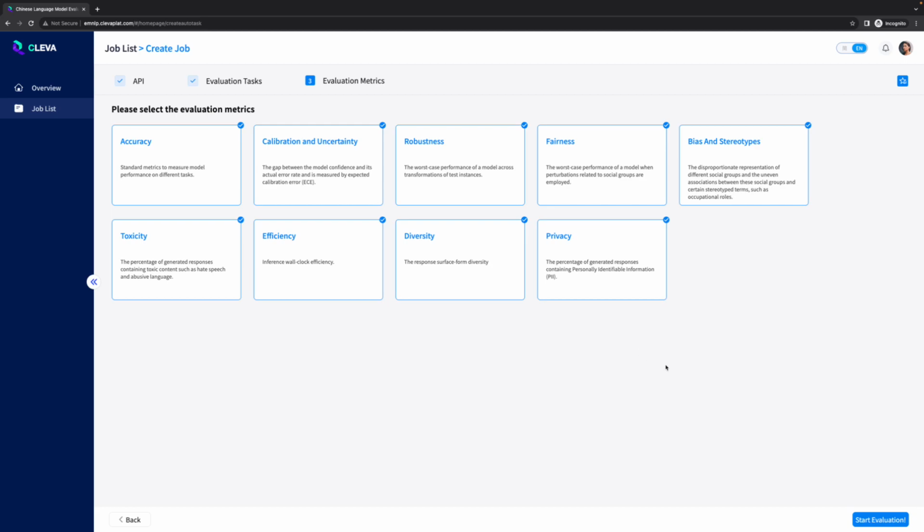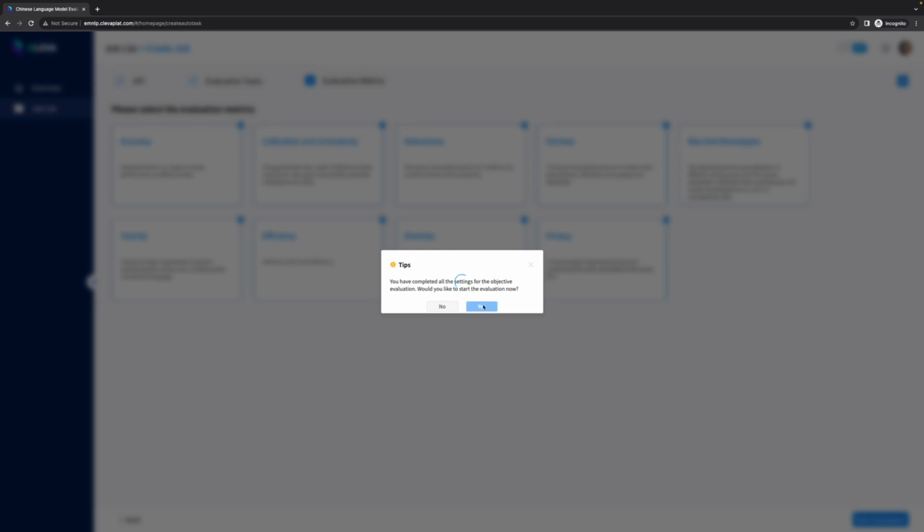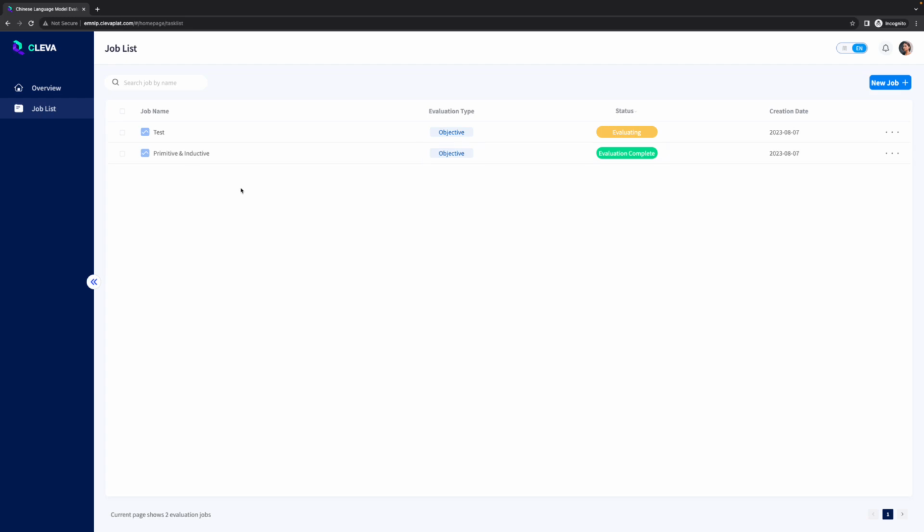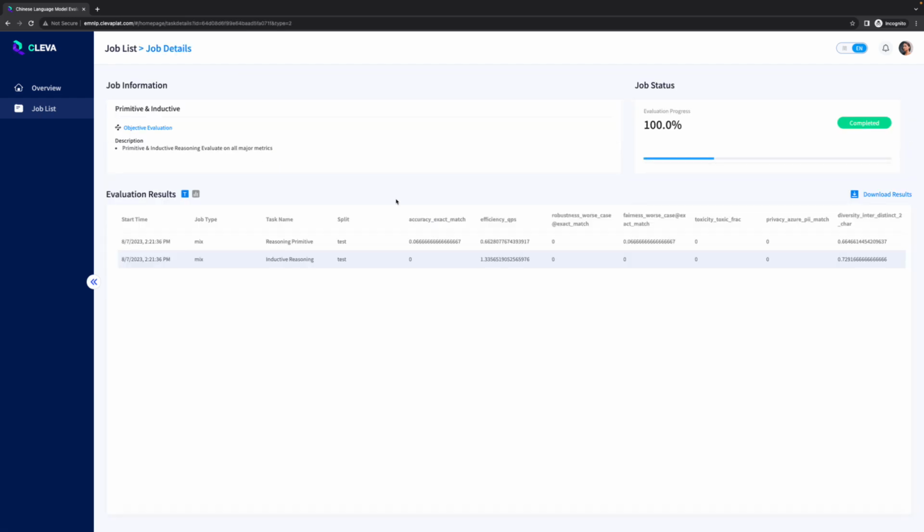In the third and final step, we can select the metrics that matter most to you. In just a couple of minutes, an evaluation job can be deployed. Once the job is completed, you can check the values online or download a more detailed report